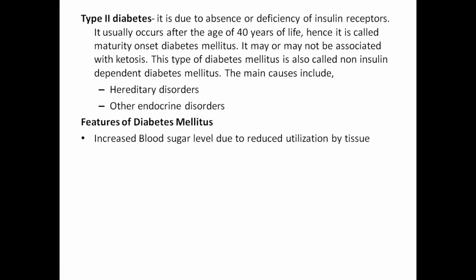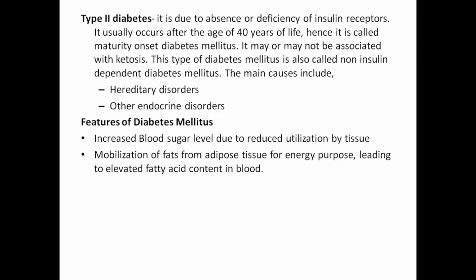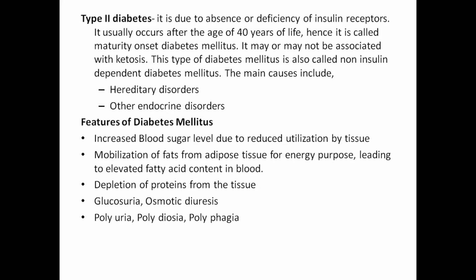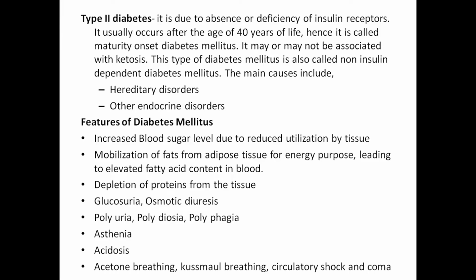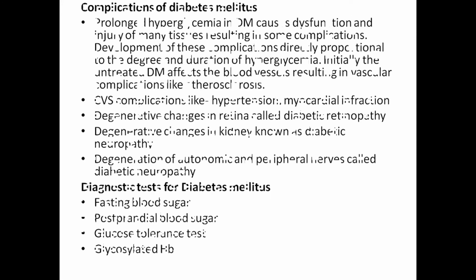Features of diabetes mellitus are increased blood sugar level due to reduced utilization by tissue, mobilization of fat from adipose tissue for energy purpose leading to elevated fatty acid content in the blood, depletion of proteins from the tissue, glucosuria, osmotic diuresis, polyuria, polydipsia and polyphagia, asthenia, acidosis, acetone breath, Kussmaul breathing, circulatory shock and coma.